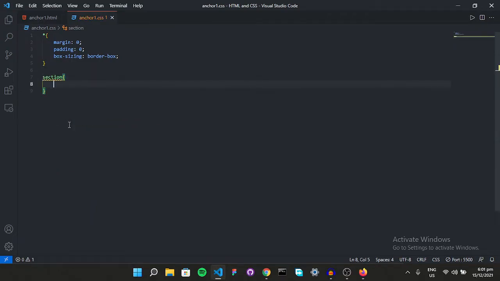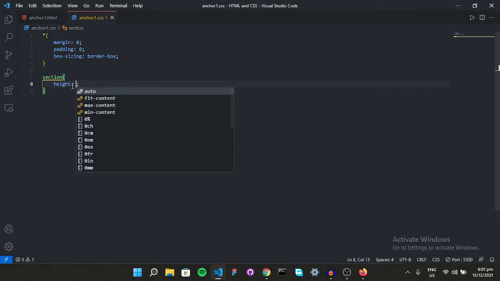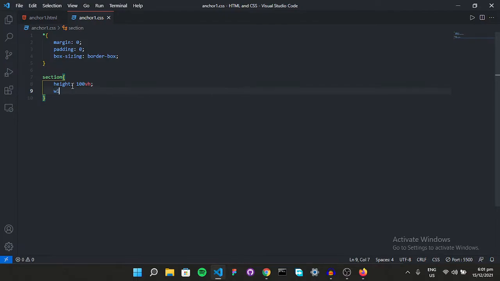So it's easy to select if you want to style a section tag. If they're going to have some common styling and there are multiple tags of them, if you just say it one time, it's going to select all of them in your HTML document, right? So let's give some basic styling. Let's give it a height of 100vh, and a width of 100%.